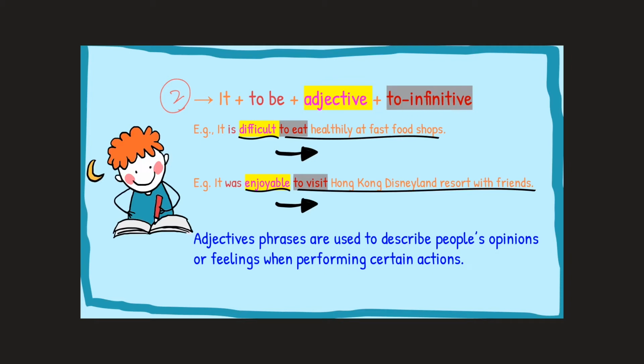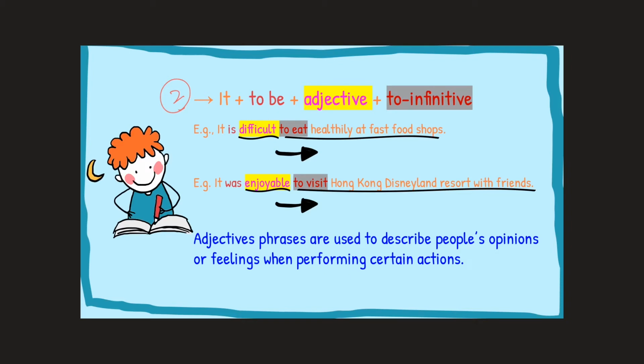Okay? In the first example, it is difficult. It is difficult to eat. So the action of eating, you feel it is difficult. Okay? It is difficult to eat what? To eat healthily at fast food shops. So when we are performing the action of eating healthily at fast food shops, you find it difficult.